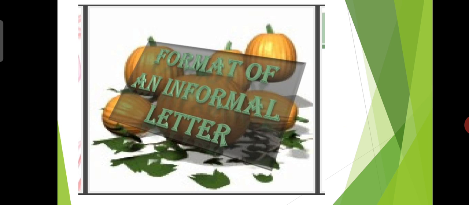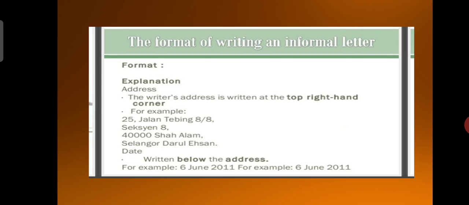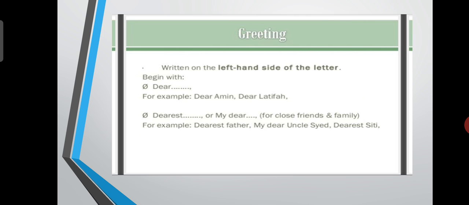Okay, children. Now let's see the format of an informal letter. See, the format is like this. You have to mention the address. The writer's address is written at the top right hand corner. For example, see, the address is given here. Written below the address, you need to mention the date, for example, 6 June 2011. Okay, so this is how you need to mention the date also. Now the greetings. Written on the left hand side of the letter, begin with, for example, Dear Amin or Dear Latifa. You can also write Dearest Father, My Dear Uncle, Dearest Siti.